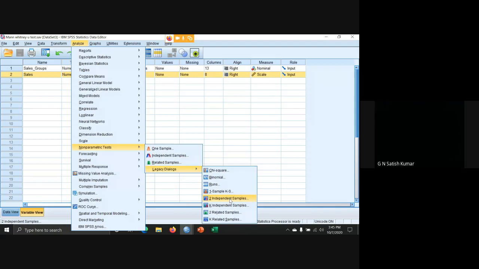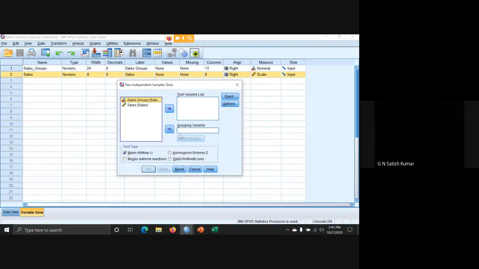You want to write? You can write that. Analyze, non-parametric test, legacy dialogs. In that, 2 independent samples. In that, grouping variable is sales group. Define them as 1 and 2. Continue. Testing variable is sales.